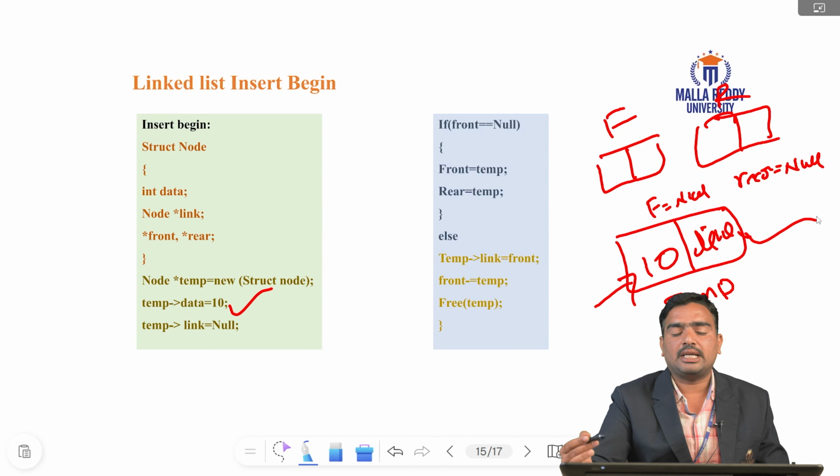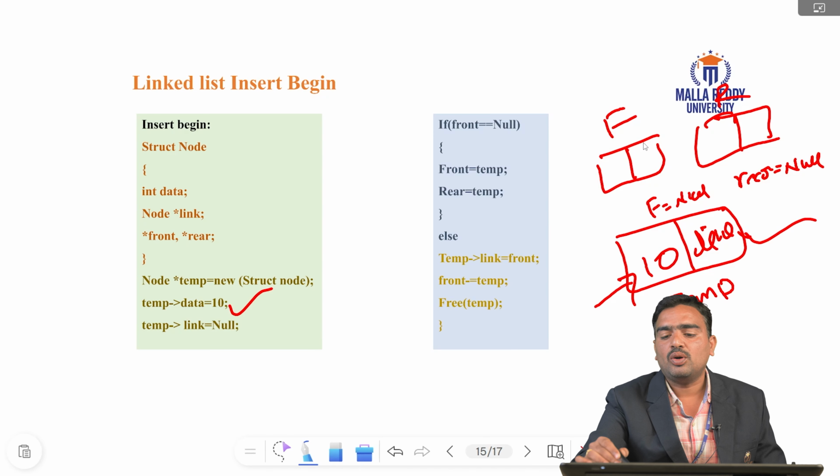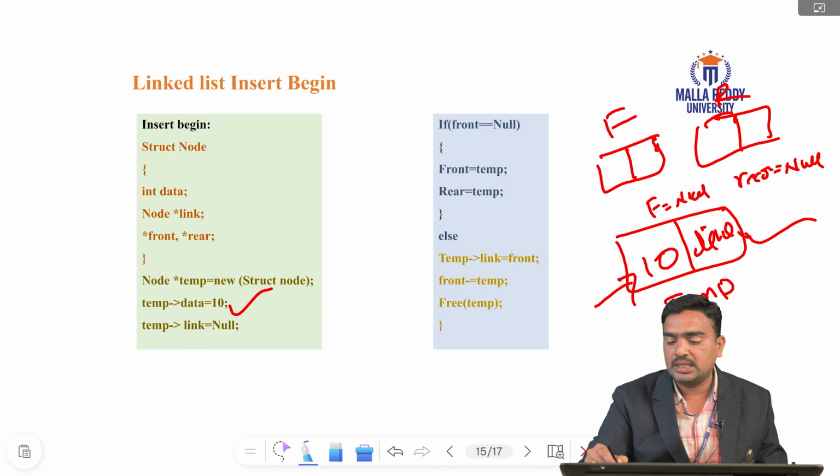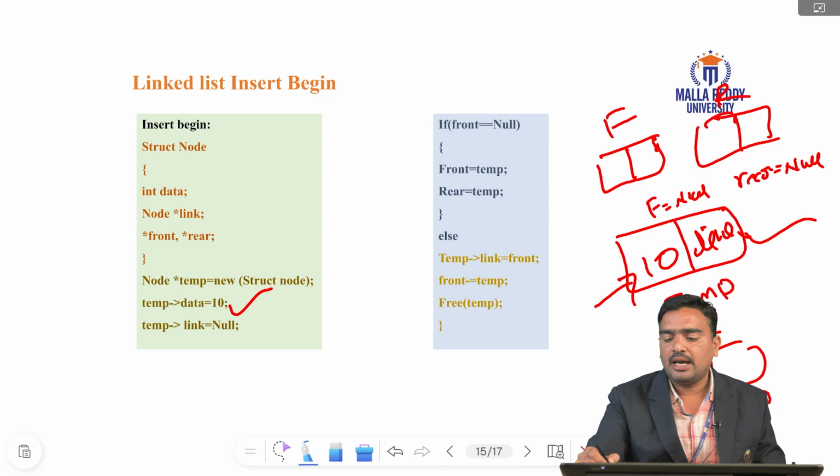First we check whether the list is empty. If front equals null and rear equals null, the list is empty, so we insert the element: front equals temp, rear equals temp. Only one node is there, so front and rear are at the same position. We declare only the temporary node, so front is here and rear is here. This condition we check; else, the condition is false.